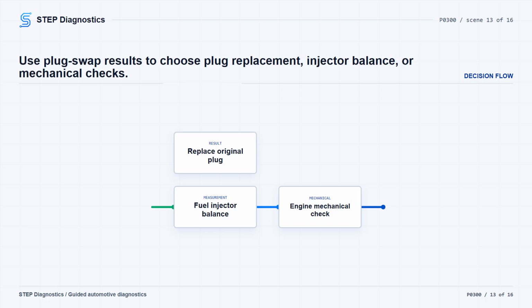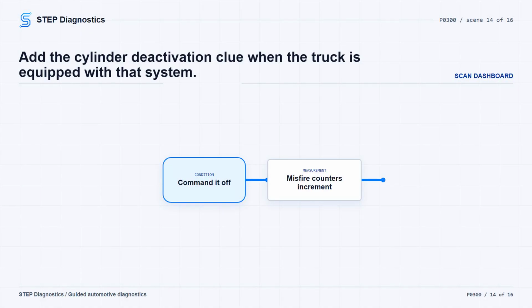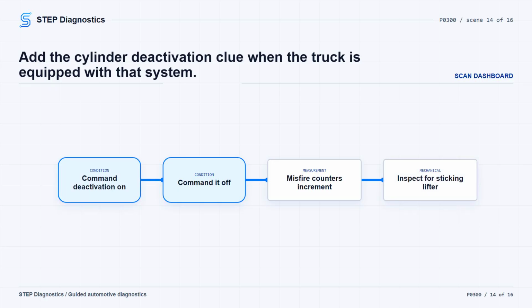If the counter still increments at the original location, move to fuel injector balance. If the fuel injector balance test does not pass, replace the fuel injector that failed the test. If the injector balance test passes, verify there is no engine mechanical condition. If an engine mechanical condition exists, repair or replace as necessary. If no mechanical condition exists, that test path is all okay. If the vehicle is equipped with cylinder deactivation, there is one extra clue worth using. Command cylinder deactivation on with the scan tool, then watch the misfire counters when commanding it off. If the counters increment, inspect for a sticking valve lifter.